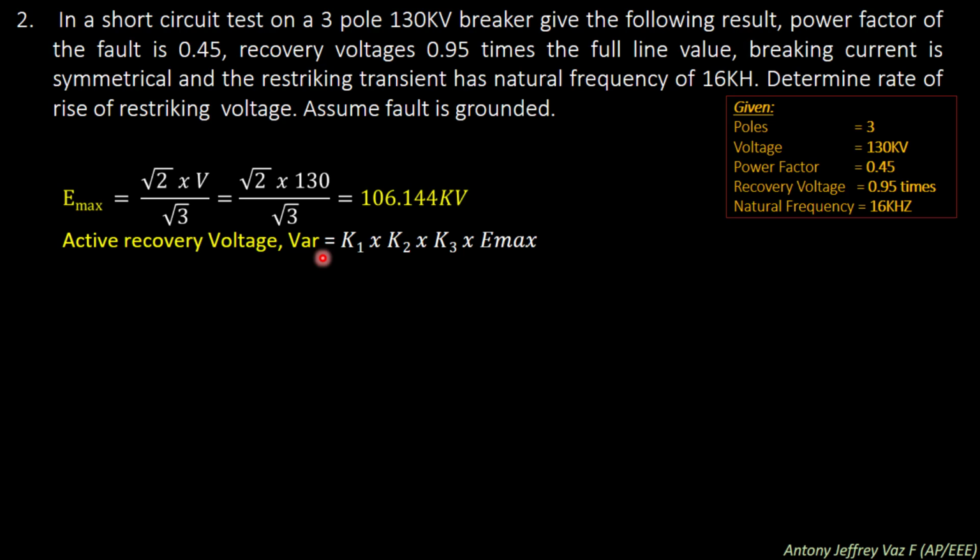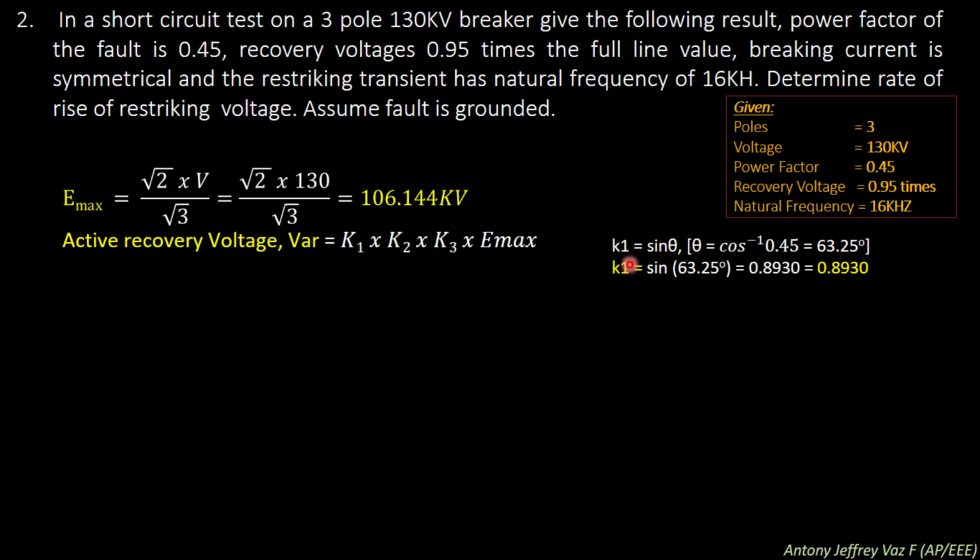For that the formula is K1 into K2 into K3 into E max. We have already found E max, which is 106.144 kilovolt. We need to find K1, K2 and K3. First we find K1, which is nothing but sin theta. In the question the power factor is given as 0.45, so we can find theta with the help of the power factor. Theta is cos inverse of 0.45, which is 63.25 degrees.